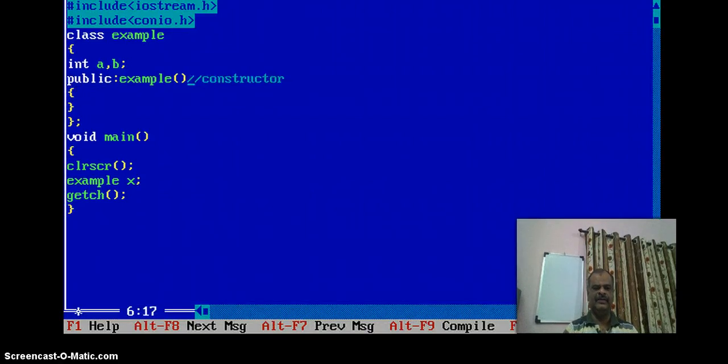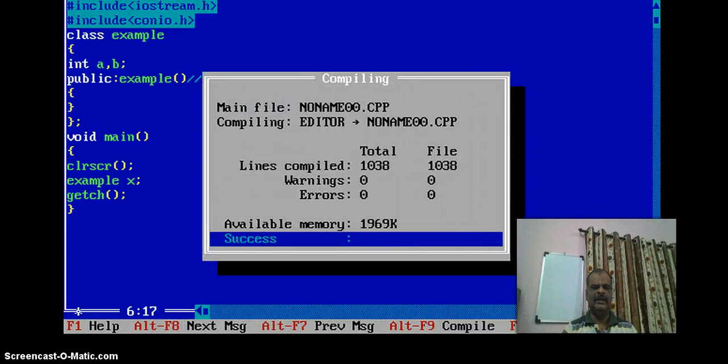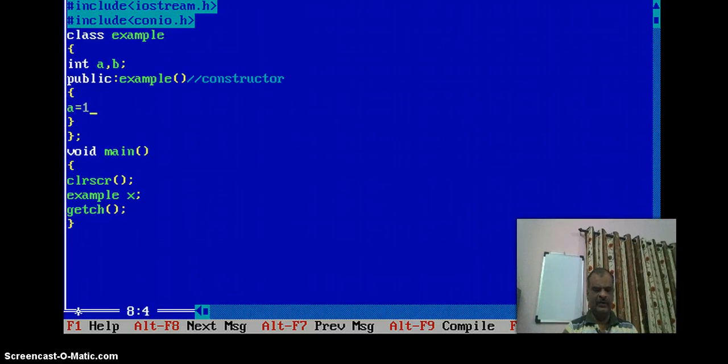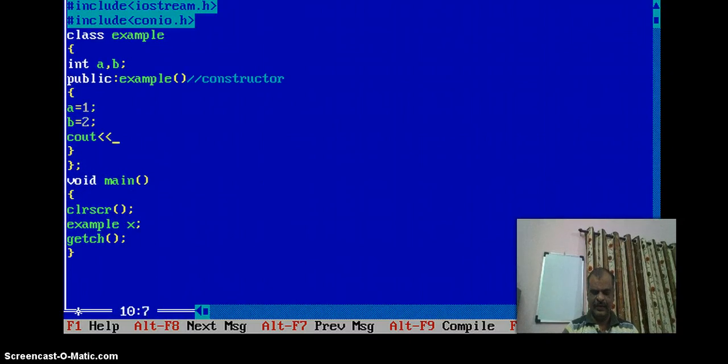The constructor syntax is like this, and whenever I give values such as a is equal to 1, b is equal to 2, then cout a is equal to a, and b is equal to the value of b.